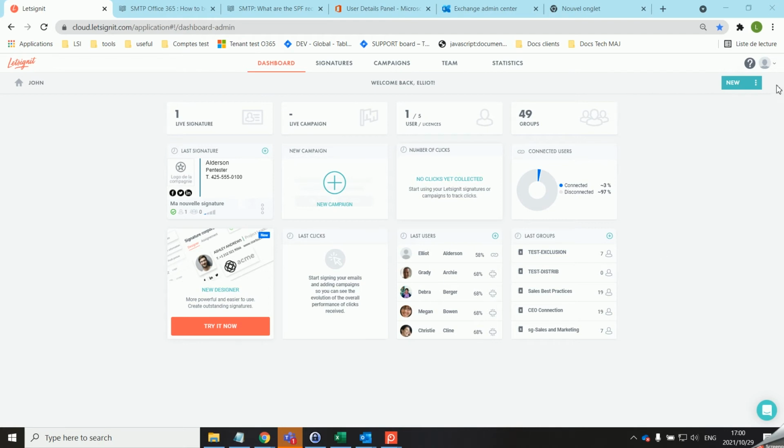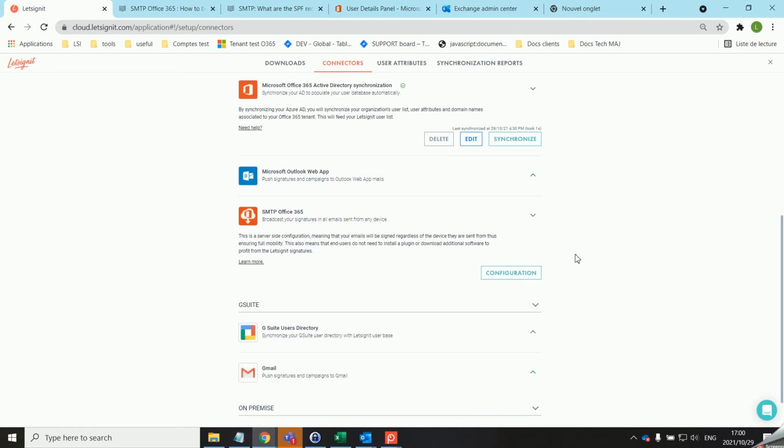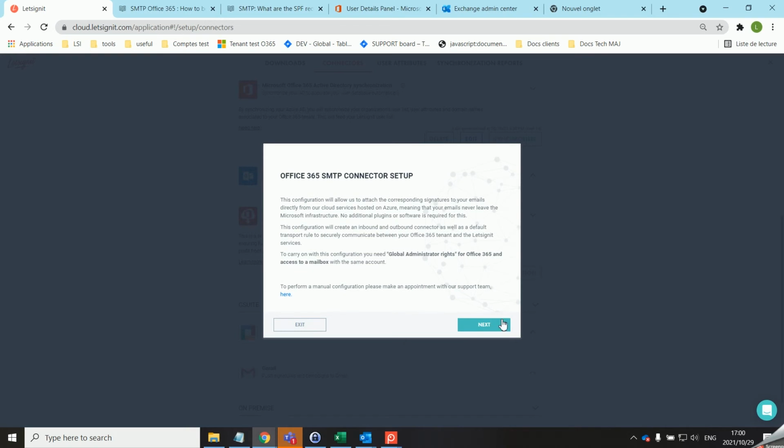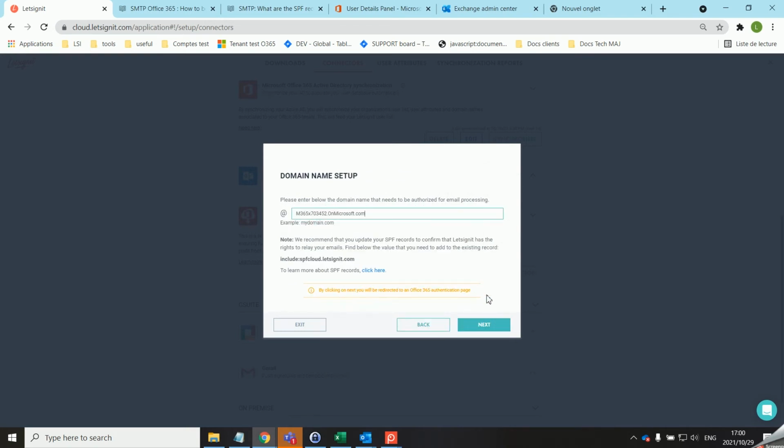Head over to your Office 365 Integrations tab on the platform. Click on Configuration under the SMTP part. Over here you will need to type in your domain name. Please note that if you have multiple domains, you will need to do this configuration for each domain.